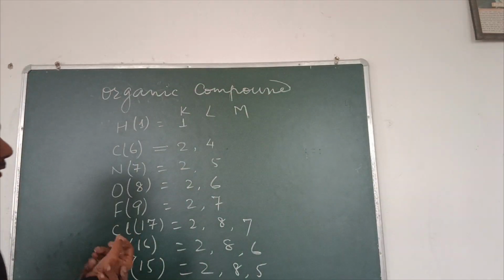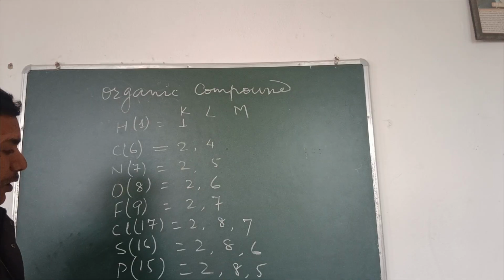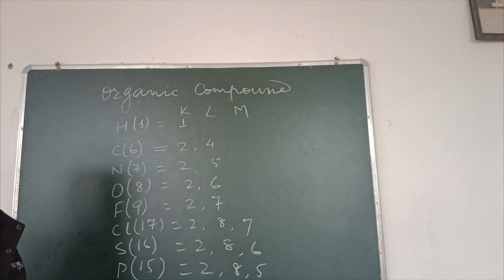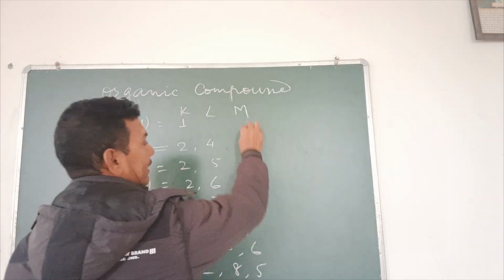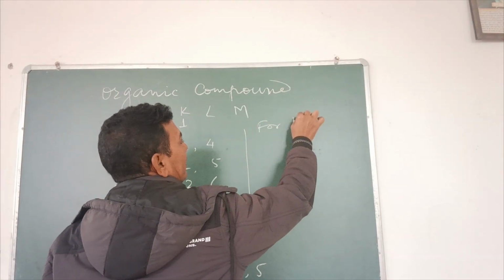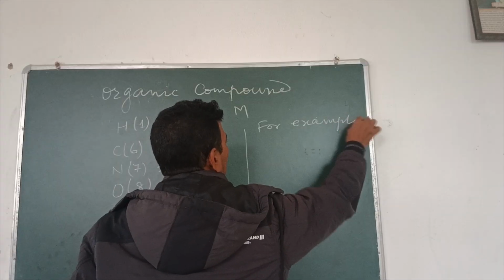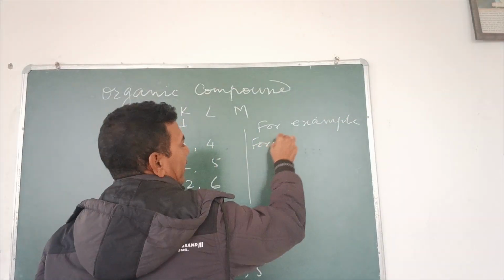While deciding the bonding, let us first of all count all the valence electrons in a compound. For example, formation of hydrogen gas.